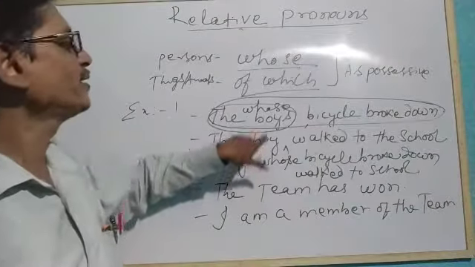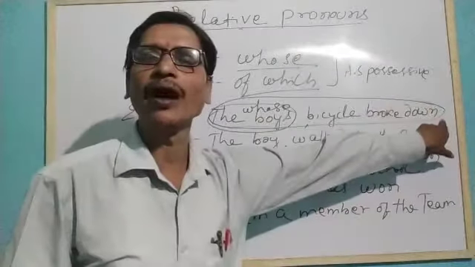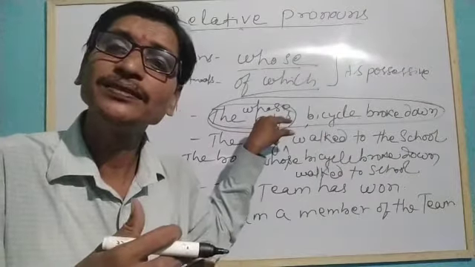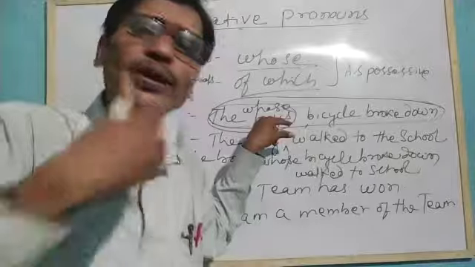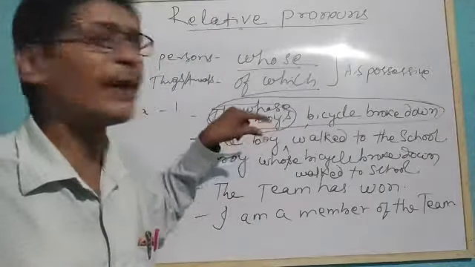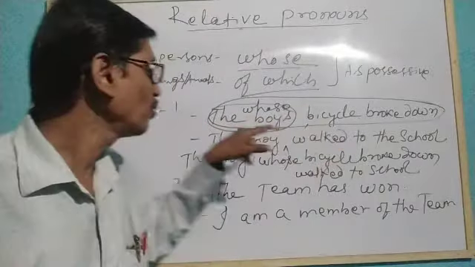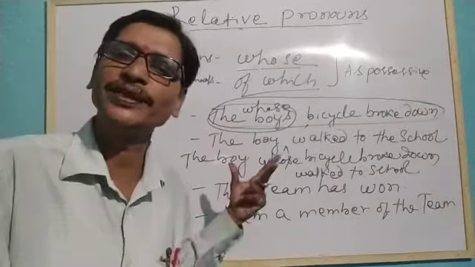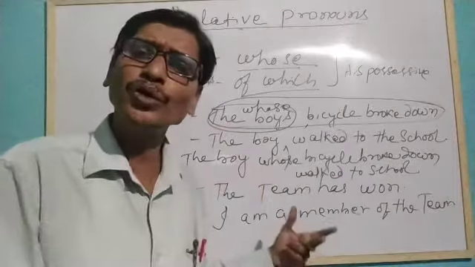Because it is the boy's possessive case, it is talking about ownership. So for whose bicycle broke down, we have used whose because we are talking about the boy, a person. Therefore we have used whose over here.